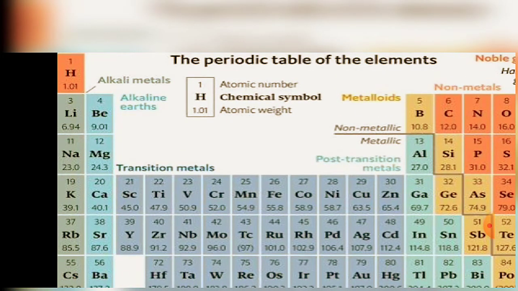That's why the table is called the periodic table, which is derived from periodicity.